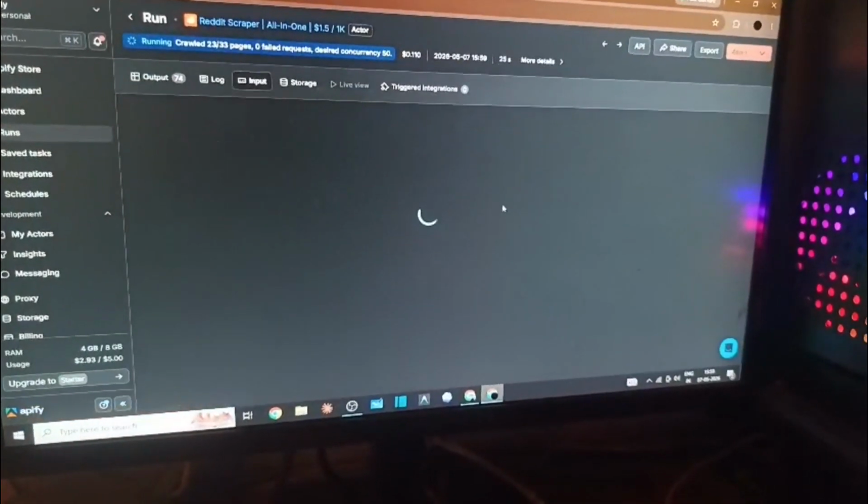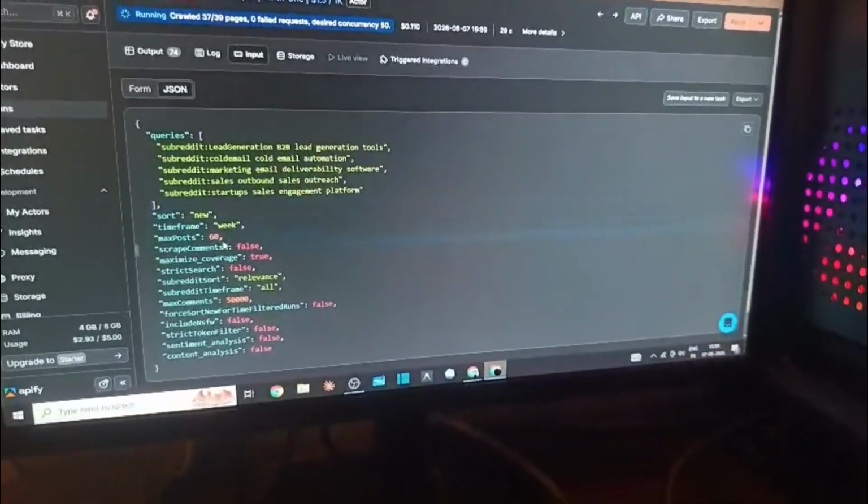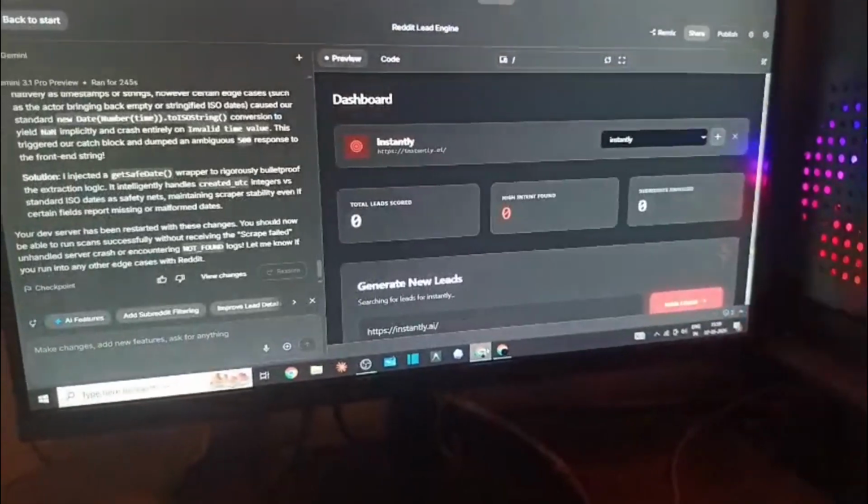The input was also running perfectly. This is a subreddit I chose, and this is the sort and number of posts. So everything was going well, but it was unable to scrape. So let's see. After that I also tried 2 to 3 more times and all the errors were fixed. So it was actually able to scrape the leads perfectly. All leads were scraped perfectly after the 2 to 3 more trials.